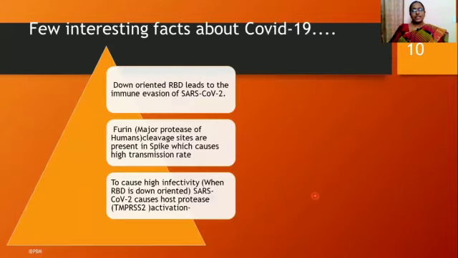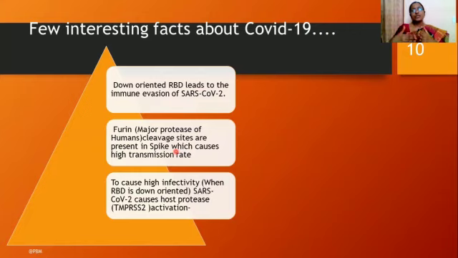Then there are some interesting facts which also lead to the conclusion that coronavirus is more transmissible. One is the down-oriented RBD, which we have already discussed, and the other one is furin. What is furin? Furin is a protease that is present in human beings, and it is a widespread protease. Now, furin cleavage sites are present in the spike protein of COVID-19. Hence, there is efficient binding between the furin cleavage sites in the spike protein and the furin in our body, which increases the transmission rate of COVID-19 among human beings.